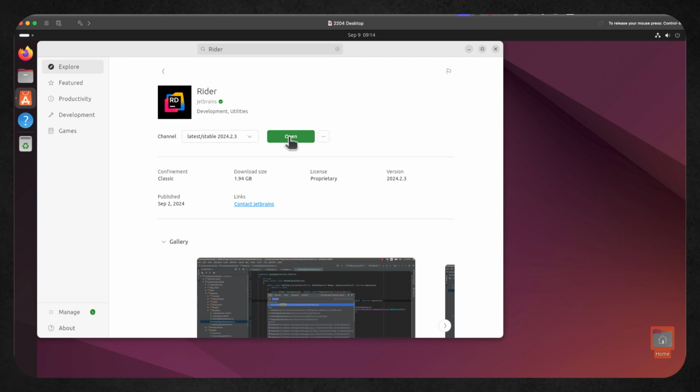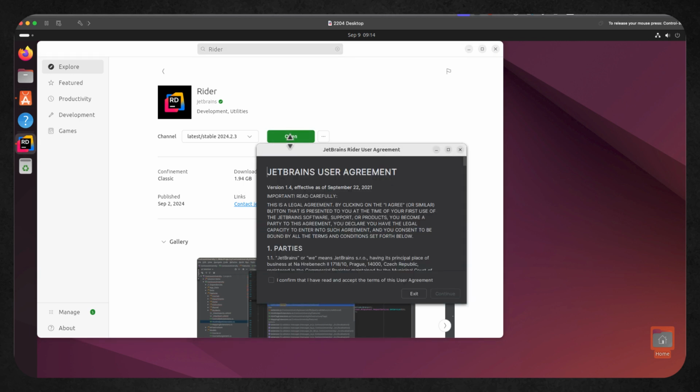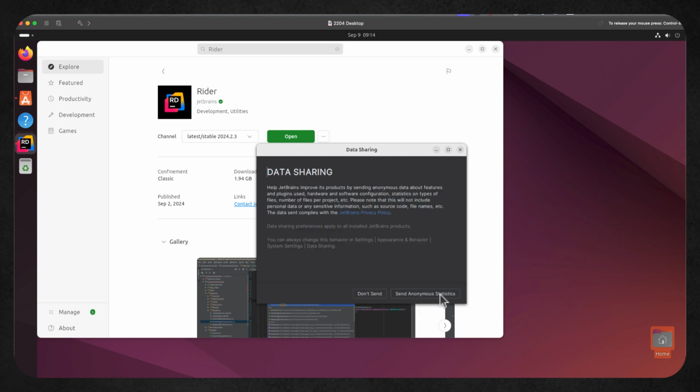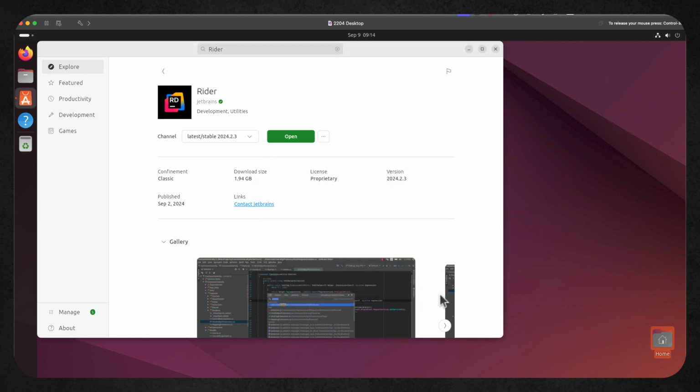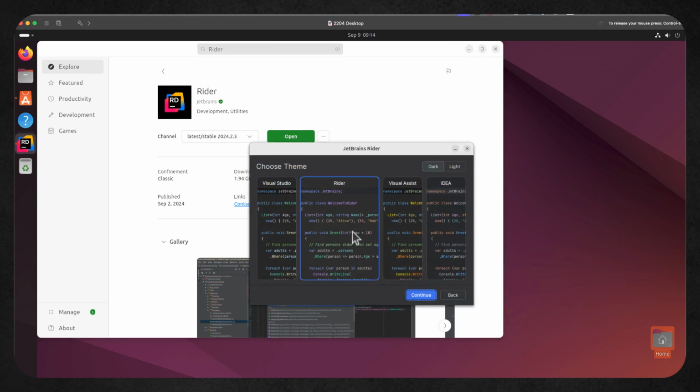So now we are up and running. We can go through and open up our IDE. We can accept the agreement. Obviously, this is the first run. We can send statistics if we need. And then we can see that we can run a 30-day trial or add in our license. But let's go through and start our 30-day trial.